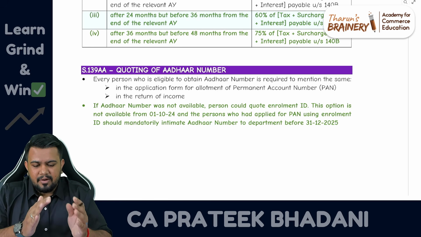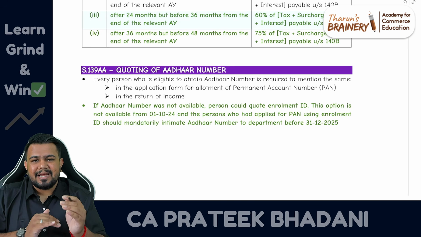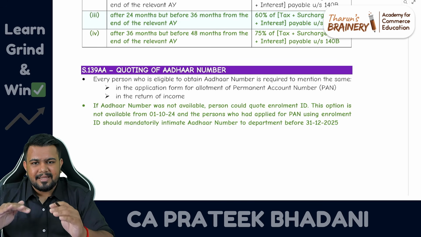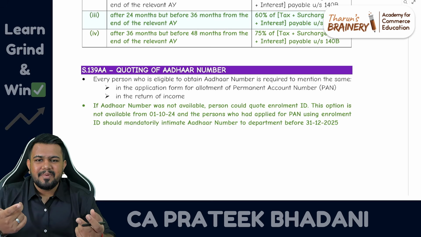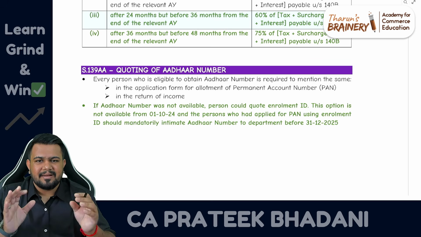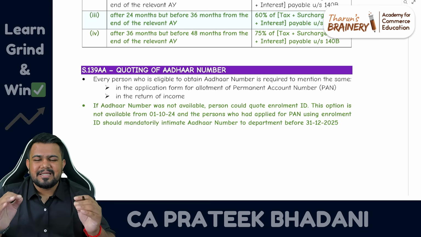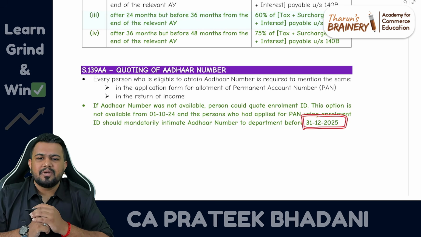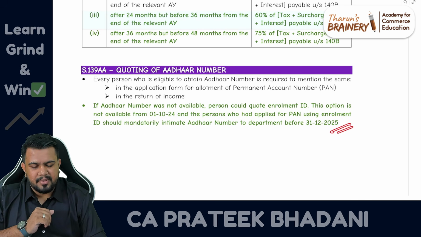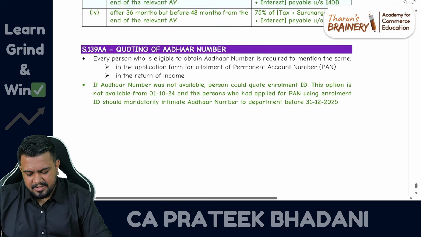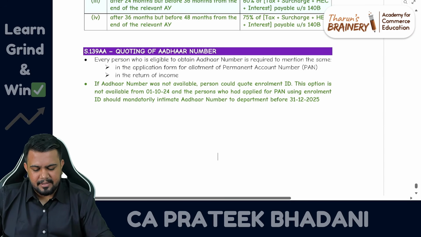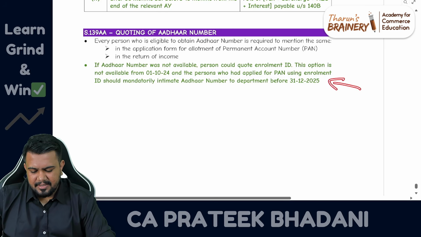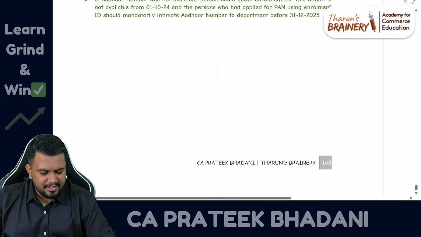And now what is the amendment? The amendment is that if the persons have already quoted enrollment ID, then they have to compulsorily intimate their Aadhaar number to the income tax department. The last date for intimating the Aadhaar number is 31/12/2025. So this you should be knowing. Not a very big change, theoretically only, not practical. Fine. So in multiple choice question can be tested. So these are only the amendments, Kanna.